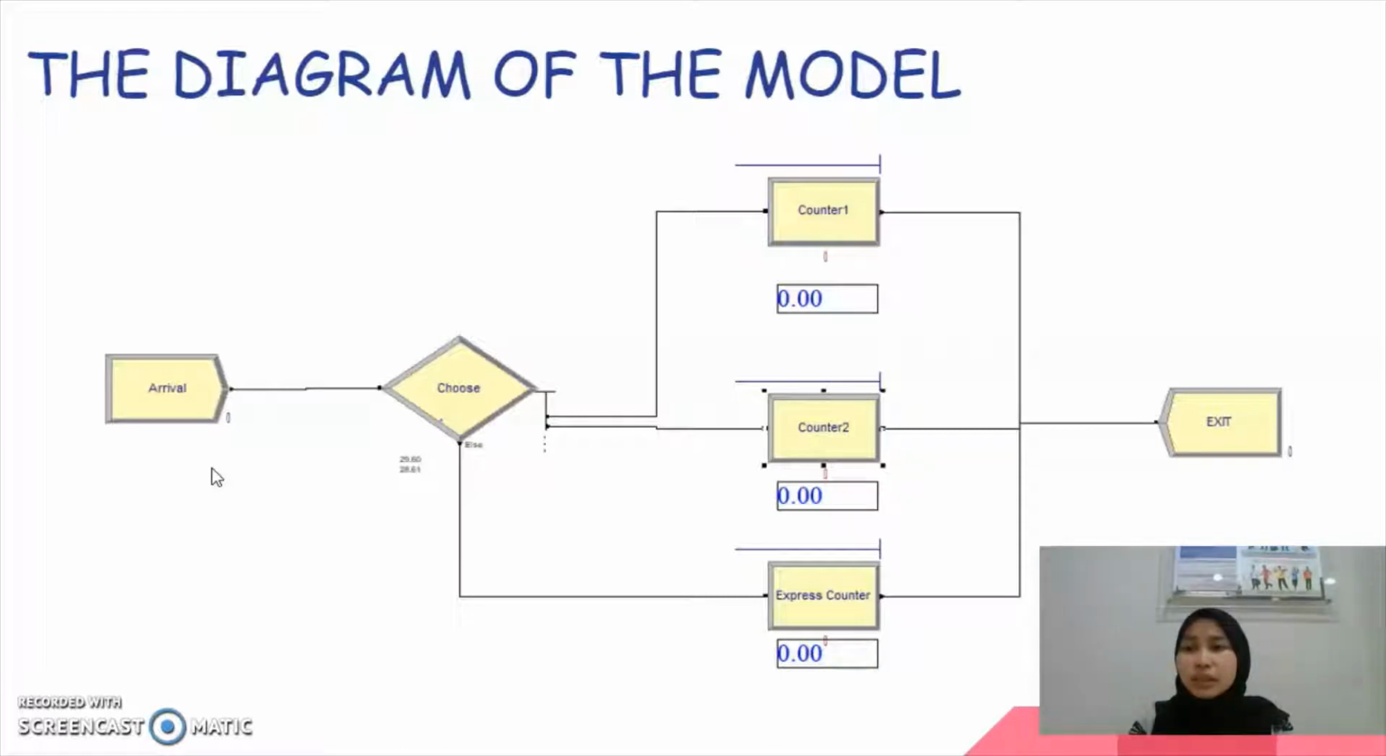This model starts when the customer arrives at the counter, and then they decide which counter to pay at based on the items they are buying. If the items are below 5, they will go to the express counter, and if the items are more than 5, they will choose counter 1 or counter 2. After they are served, they will depart from the VMart.